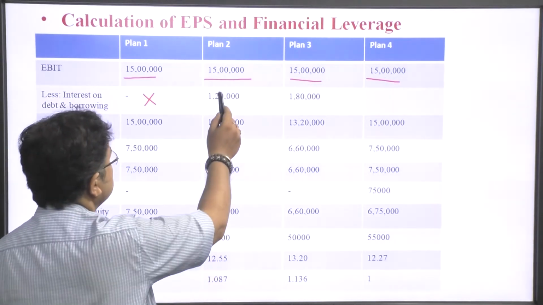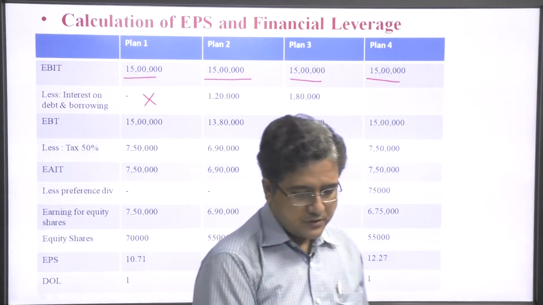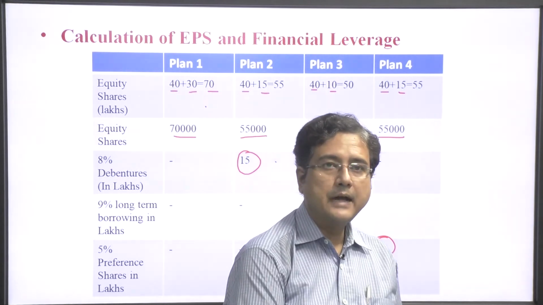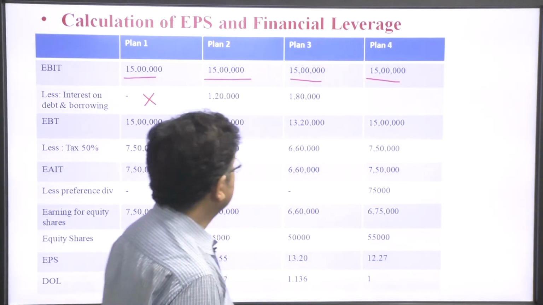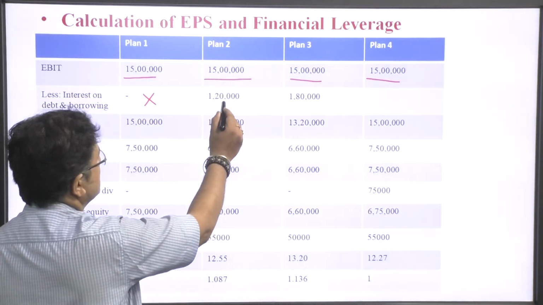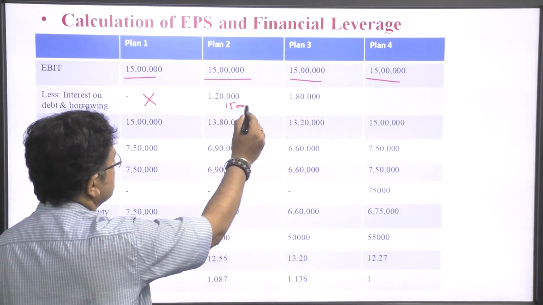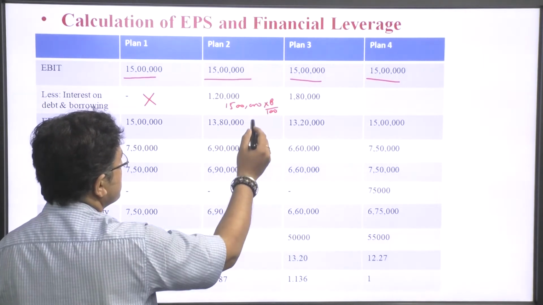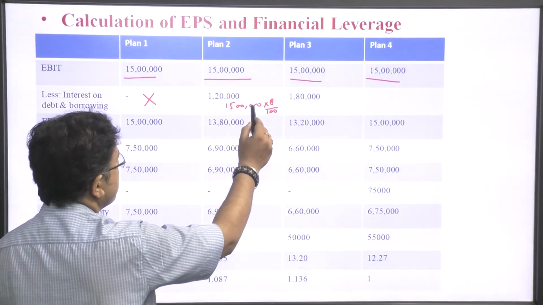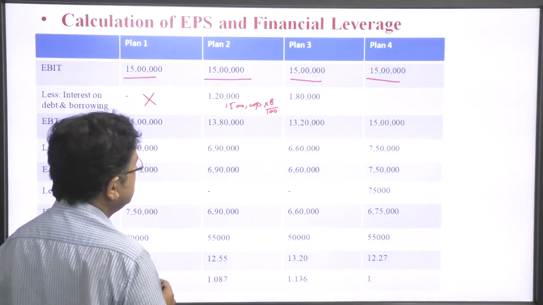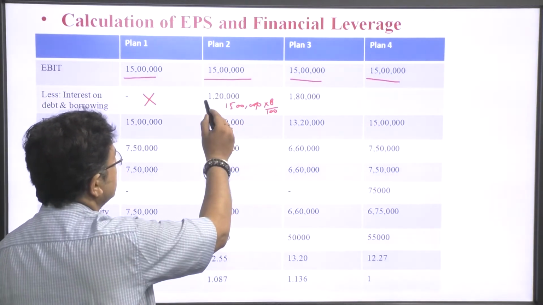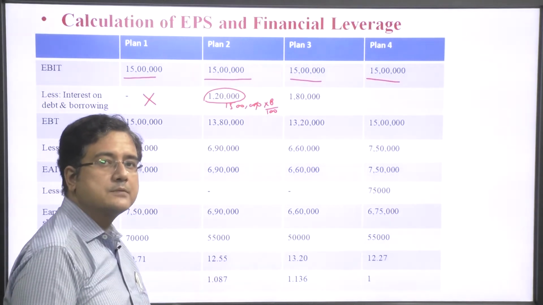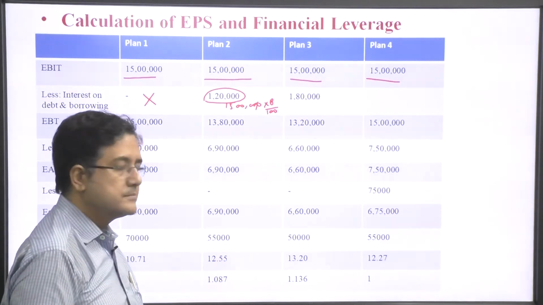How much debenture? 15 lakh at 8%. 15 lakh into 8%, if we multiply it, it equals 1,20,000. This is the interest paid to the debenture holders.